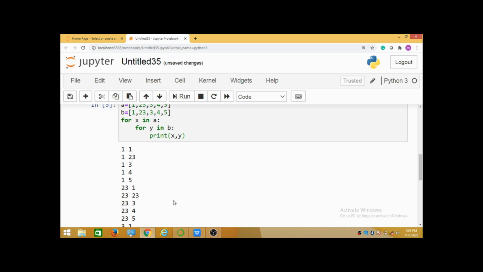See here, I am getting repeated values. So like this, these loop concepts work in Python.